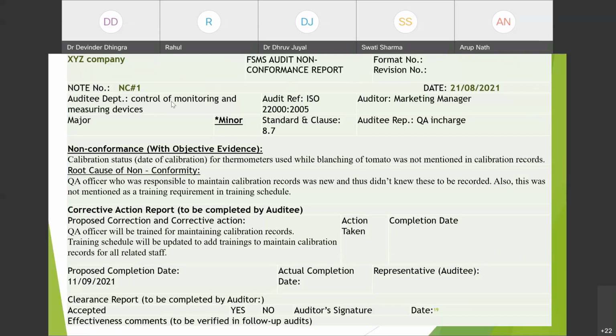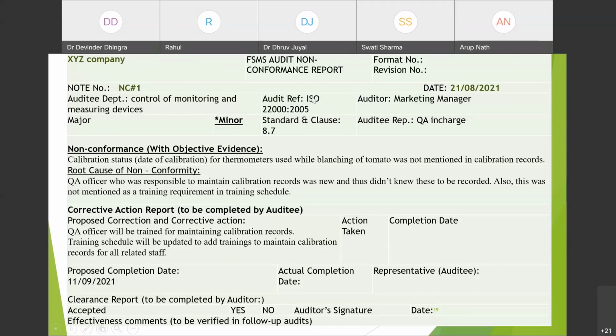Audit department: against which department the NC is raised. Here, the audit department is control of monitoring and measuring devices. The name of the person who is taking control of these should be here. I have not mentioned it because it is just a template. The name of the person who is the auditee for the department will also come over here. Audit reference, ISO 22000. Sorry, it's an old reference. It's ISO 22000. The name of the auditor will come here. Major or minor, whichever it is, you have to select the one.